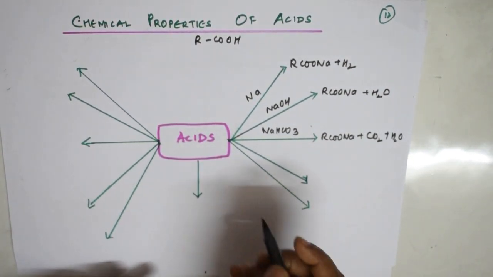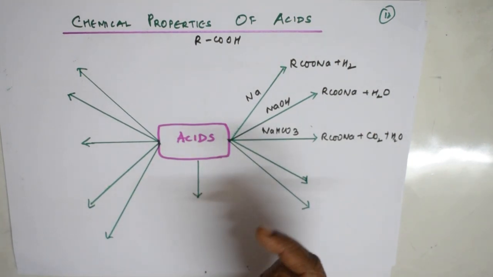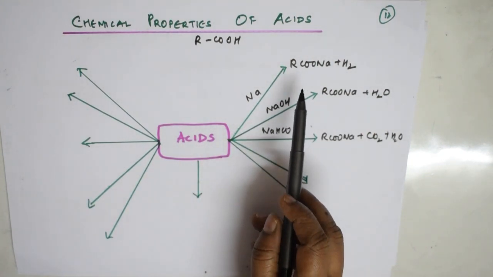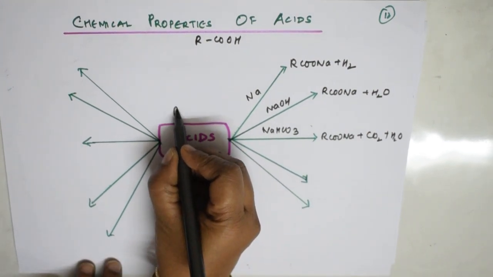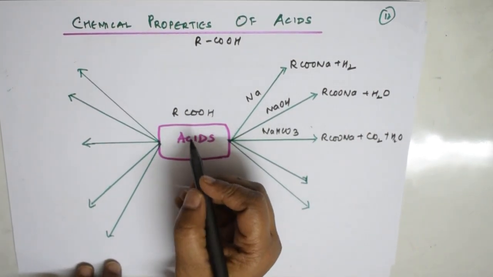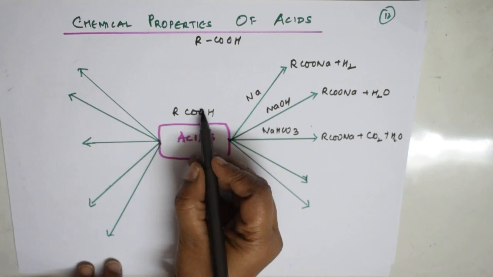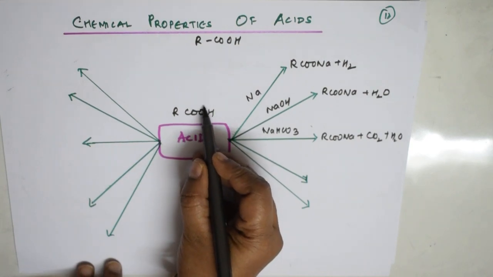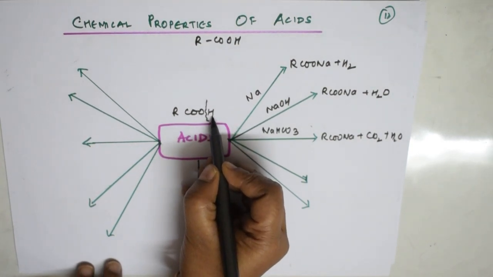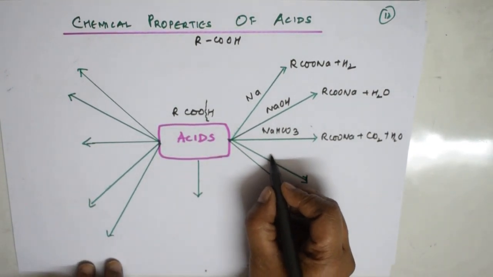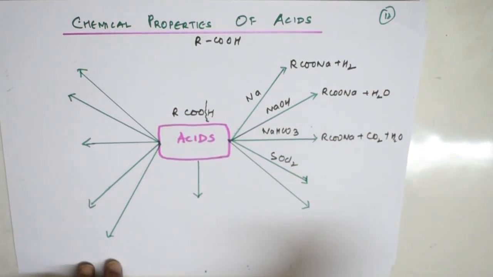Remember that. Now these are the cleavages of which bond? If I take RCOOH, here there is a cleavage of the OH bond. That's why, because there is a cleavage of the bond, sodium came and attacked here. Done. Suppose here I am introducing thionyl chloride.